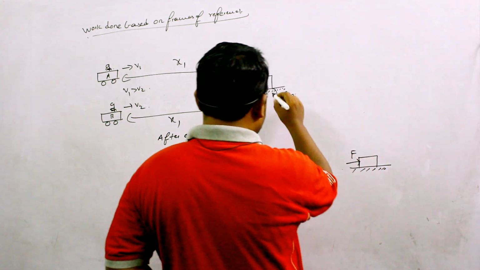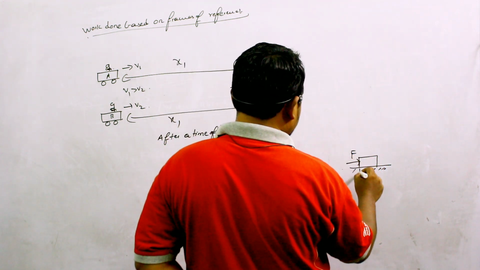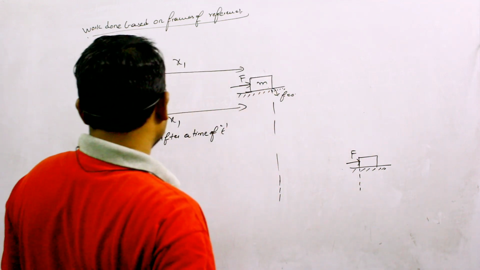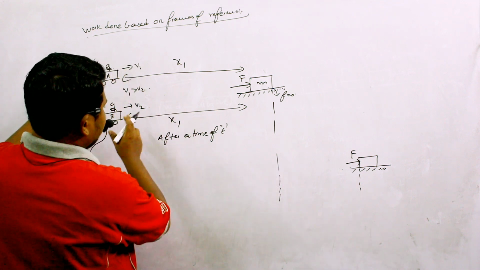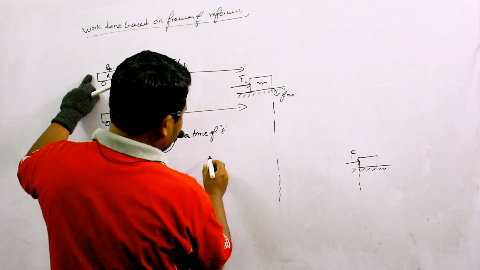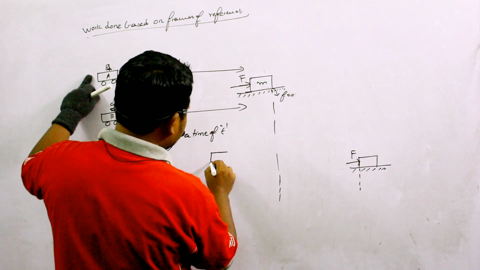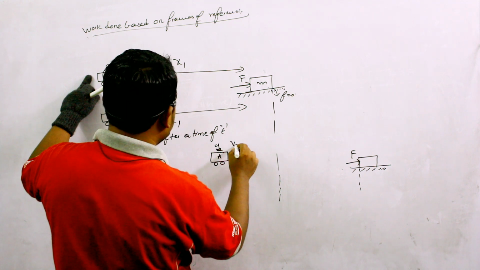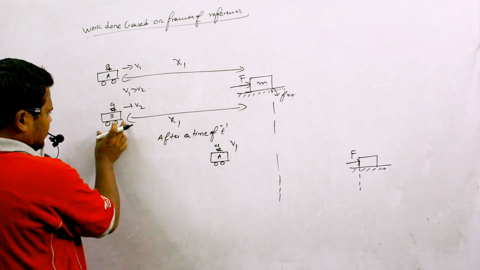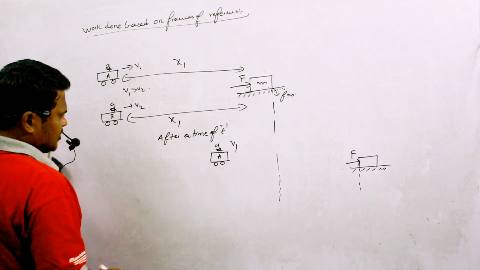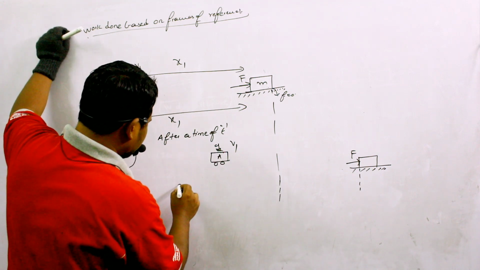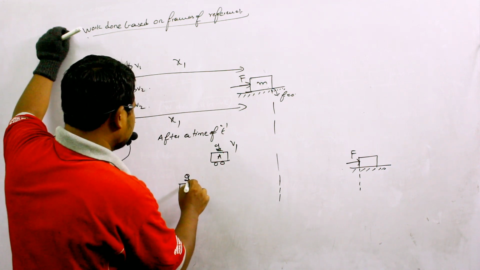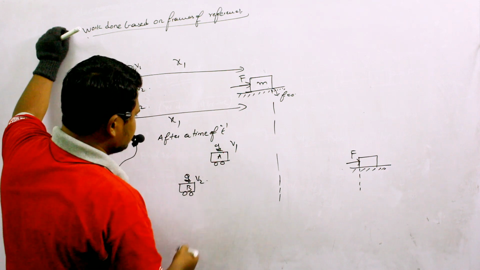This block has moved by a distance, whatever it may be; we'll take values with reference to these bodies. In this time, car A, which is traveling with a velocity of v1, traveled up to here. In the same time, because the velocity of car B is less than that of car A, it will travel only up to here, with a velocity of v2.